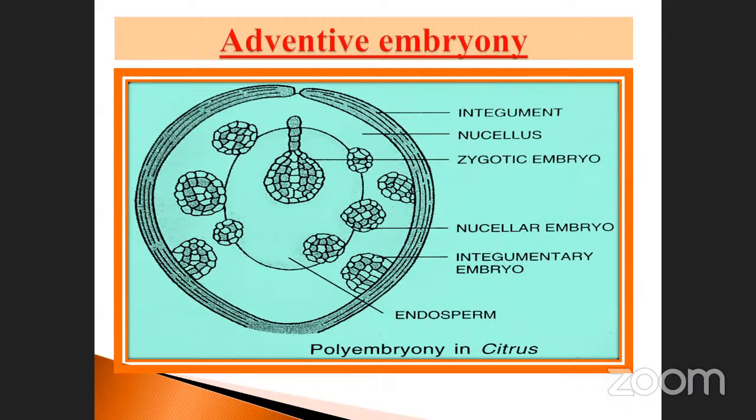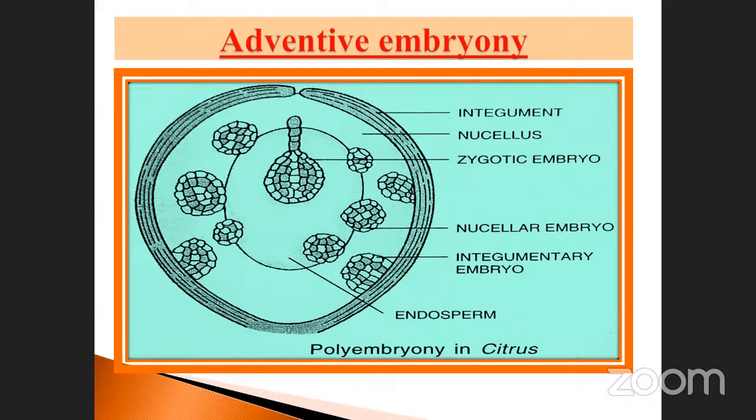And the nucellar means this portion of the nucellar in this area. Okay, the nucellar present in it. This is called as nucellar embryo. And the third one is called as the integumentary embryo. So how many embryos are present in this area? There are 3 embryos. So they may ask the question, how many adventitious embryos?